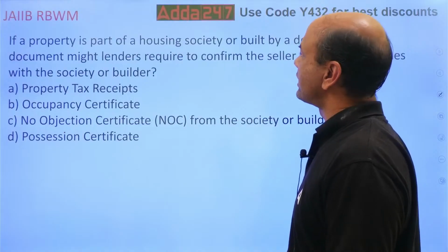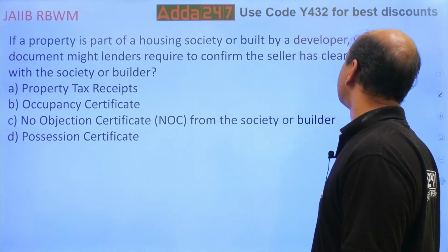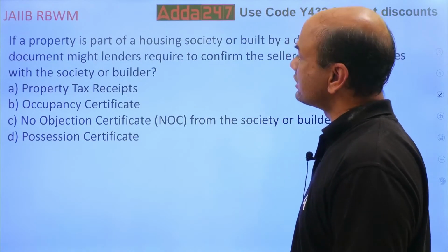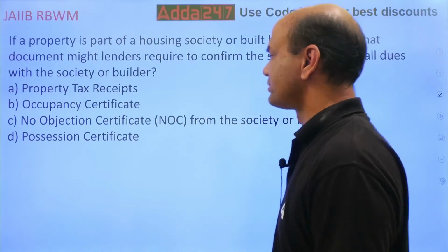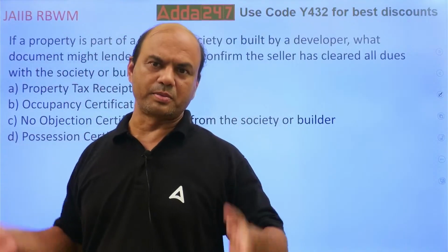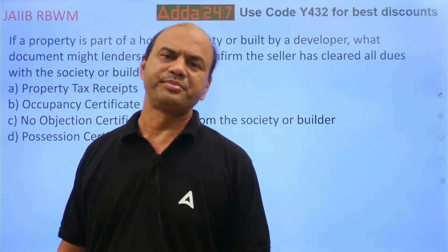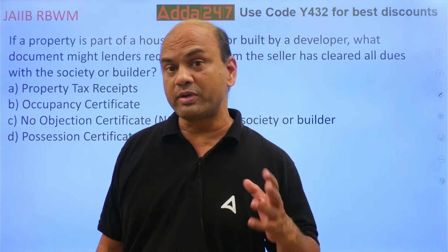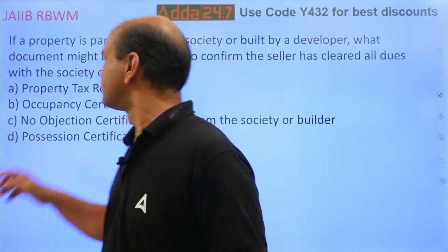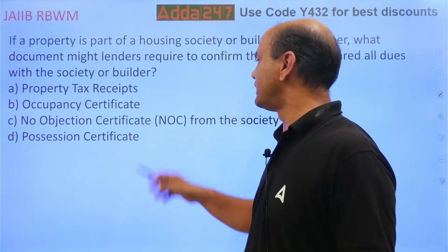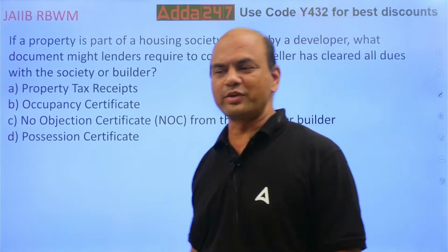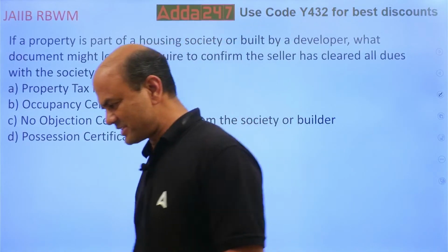If a property is a part of housing society or built by a developer, what document might lenders require to confirm the seller has cleared all the dues with the society or the builder? Means if I am purchasing a second-hand flat, let's say, in a cooperative society or any housing society, then which document will prove that the seller, whoever is selling me, has cleared all the dues? Property tax, occupancy certificate, NOC from the society or possession? Obviously, isn't it? What is the answer?